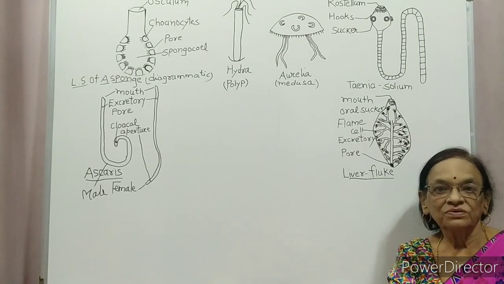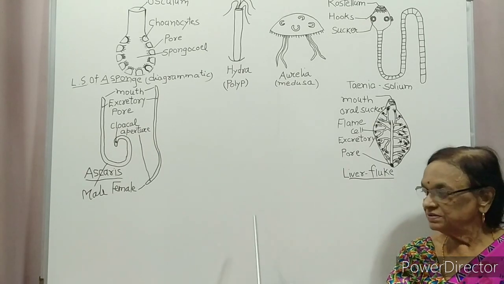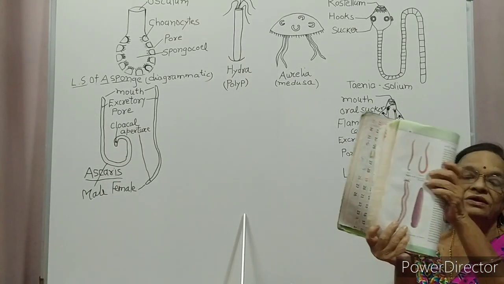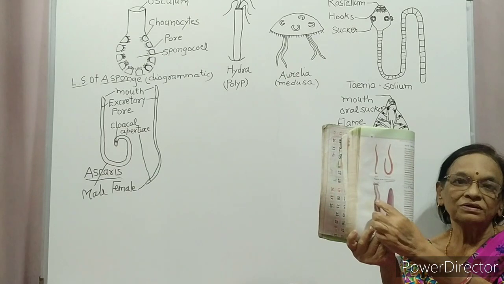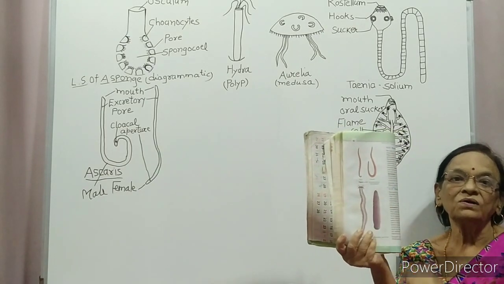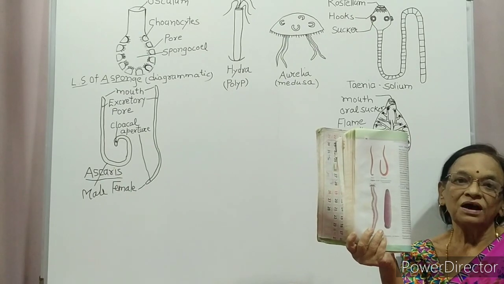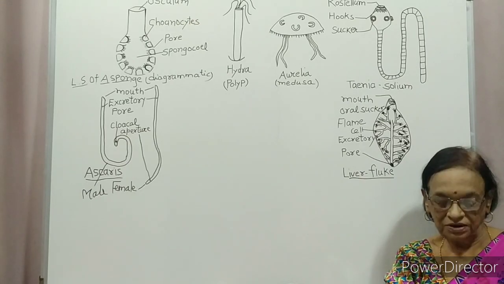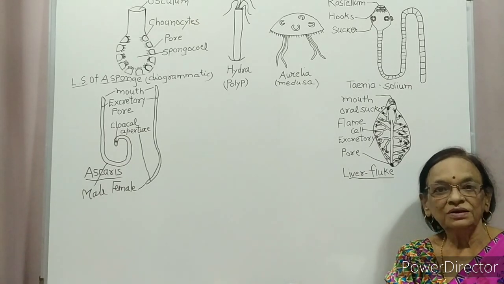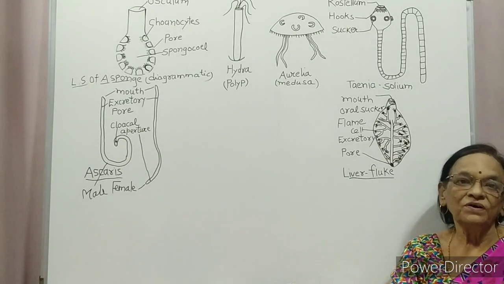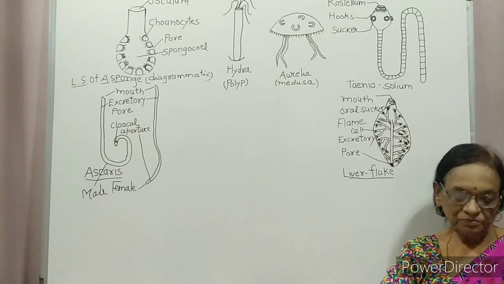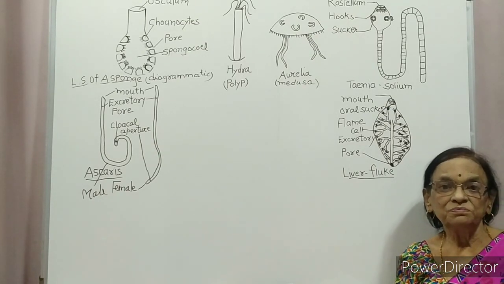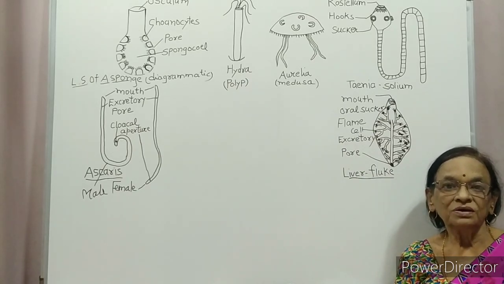Examples are earthworm, leech and nereis. You can see in your book earthworm, leech and nereis. This nereis has lines throughout the body. These lines are not only external partitions, but they divide the body internally also. They are the first coelomate animals and their body is marked by segments called metamere.